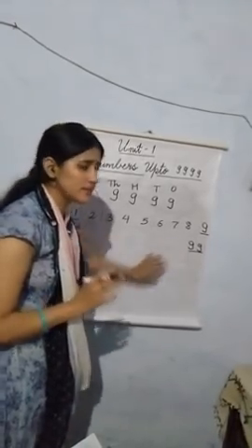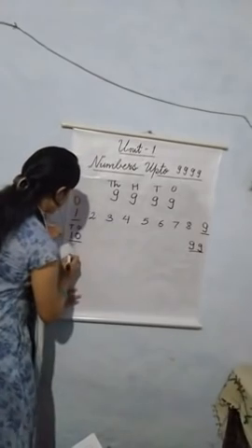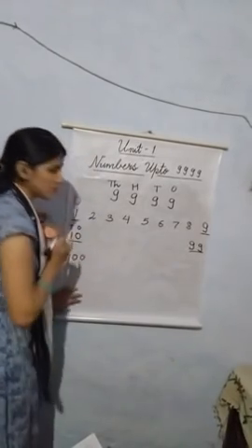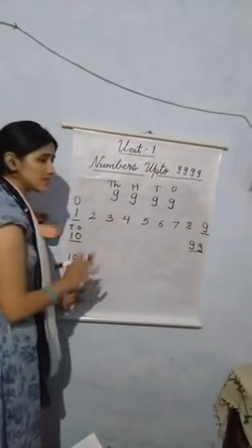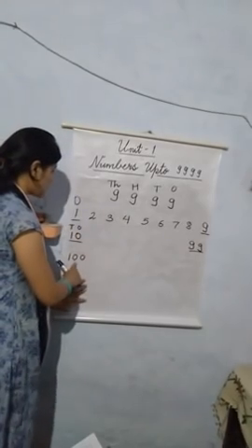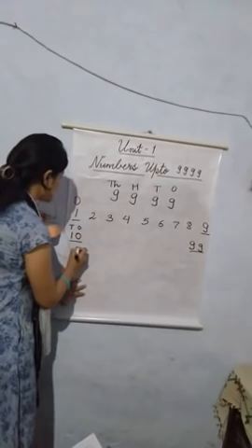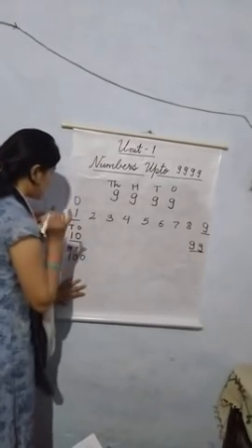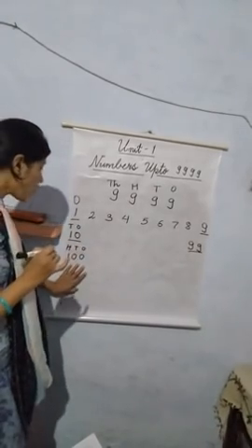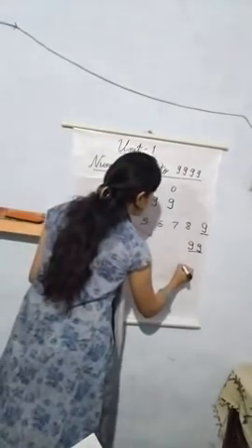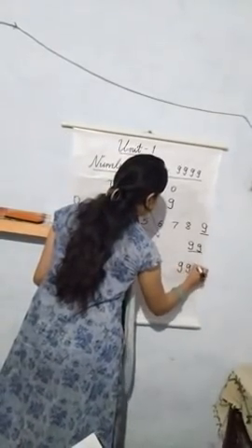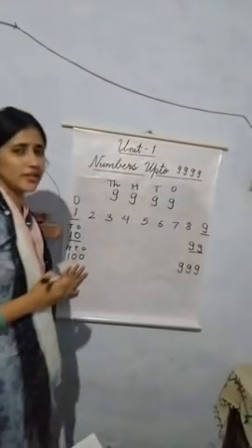Now what comes after 99? After 99 comes 100. Here you can see 100 has 3 digits, 1, 0, 0, 100. And their place values are ones, tens and hundreds. All the numbers from 100 to 999 are 3-digit numbers.